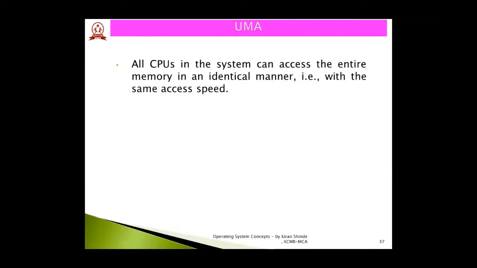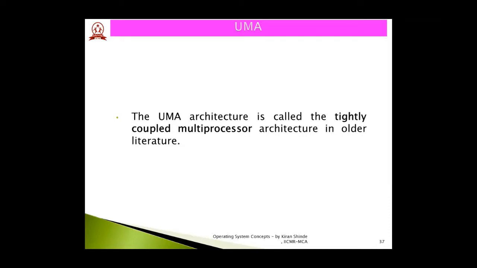First of all, let us try to understand what is UMA, that is Uniform Memory Access Architecture. In this particular type of architecture, all the CPUs in the system can access the entire memory in an identical manner. That is, the access speed will be uniform across all the processors accessing this particular memory by making use of UMA. The UMA architecture is also called as tightly coupled multiprocessor architecture.